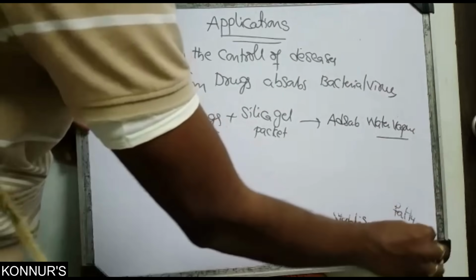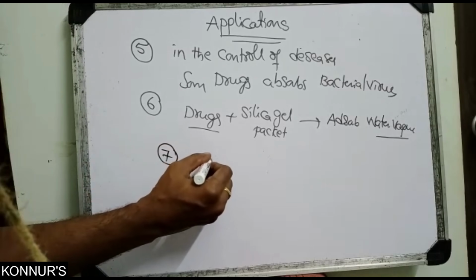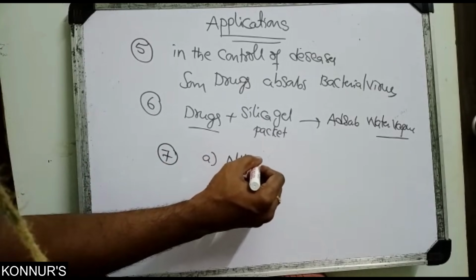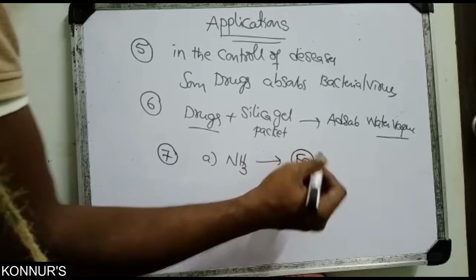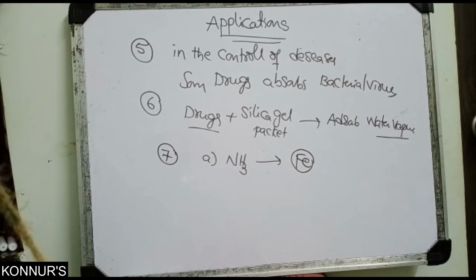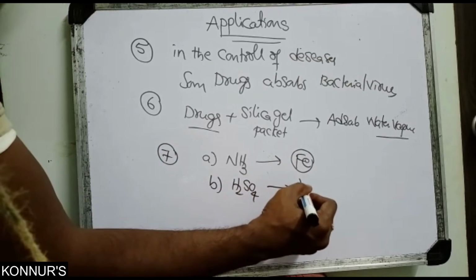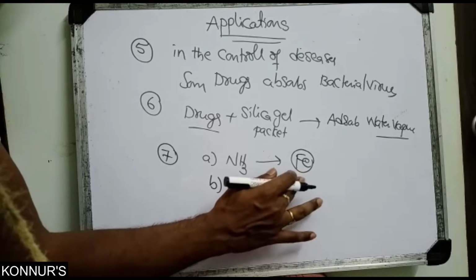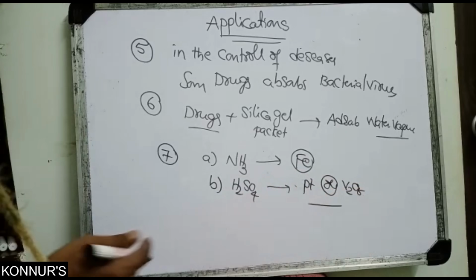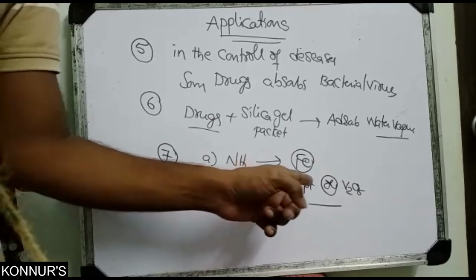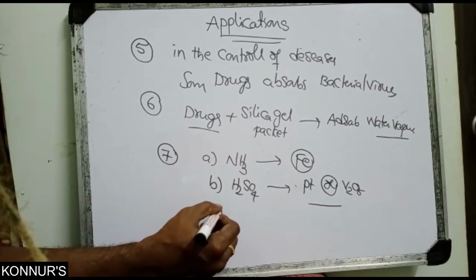Next, we have seen it in many preparations of compounds. In the preparation of ammonia, what are we using? An iron catalyst. Iron acts as a catalyst and an adsorbing material. Next, in the contact process for H2SO4, we are using platinum or V2O5, vanadium pentoxide. This is also an adsorption phenomenon. The compounds come and are adsorbed, and the reaction happens quickly. That process is what you call a catalyst also.